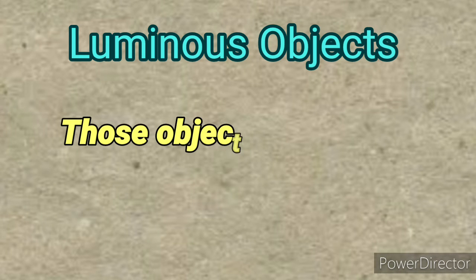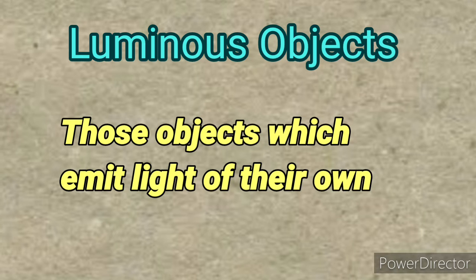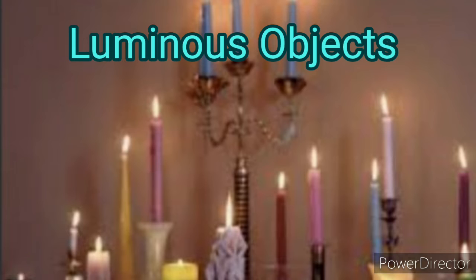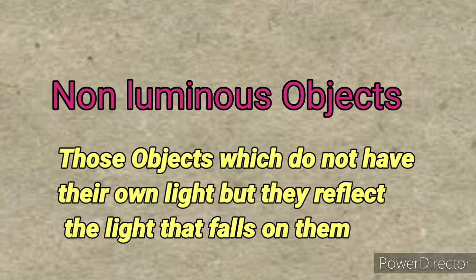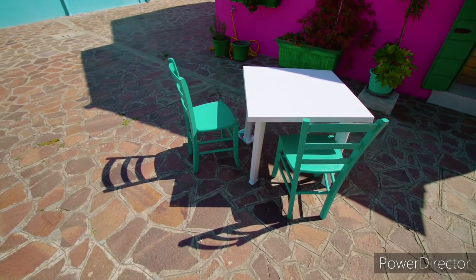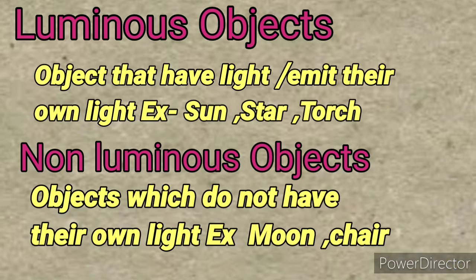Those objects which emit light or which have their own light is known as luminous objects. For example, sun, torchlight, candles, electric bulbs, etc. Non-luminous objects. Those objects which do not have their own light, but they reflect the light that falls on them. Moon is the best example of non-luminous object. Other examples are table, chair, shoes, human beings, etc.